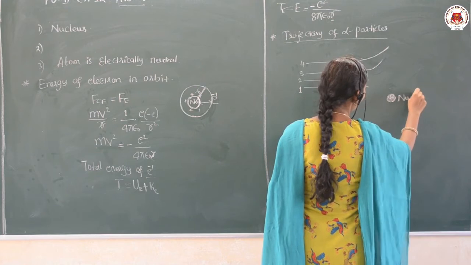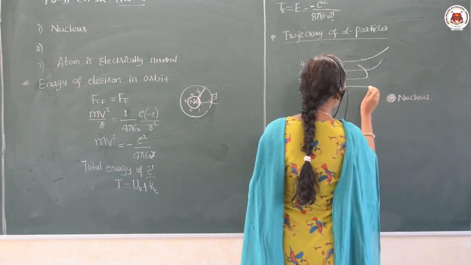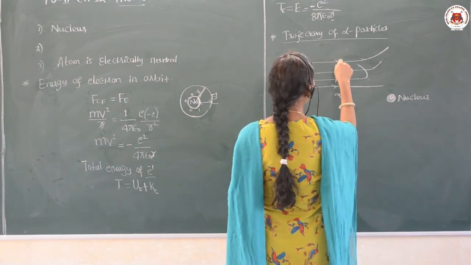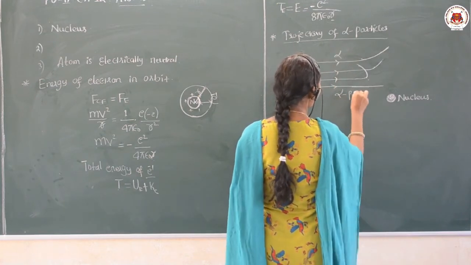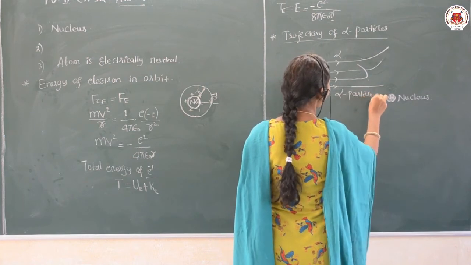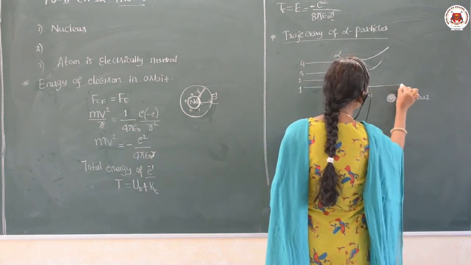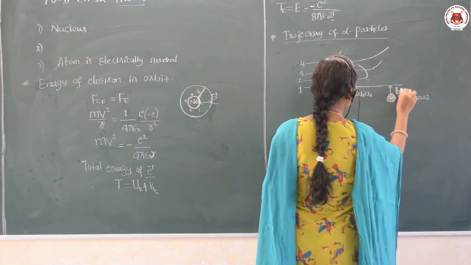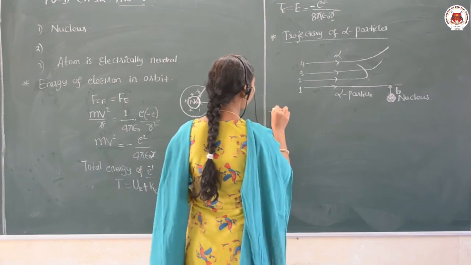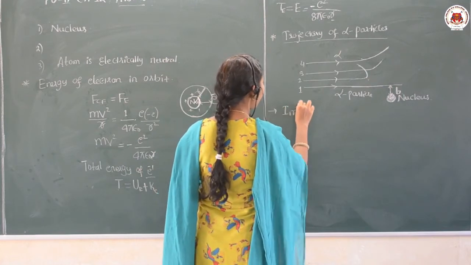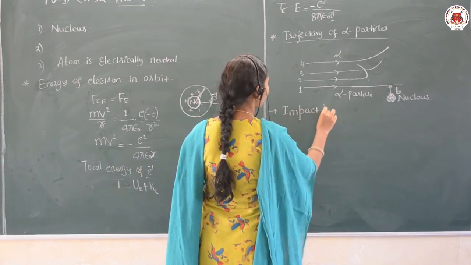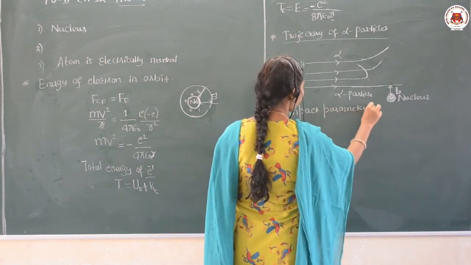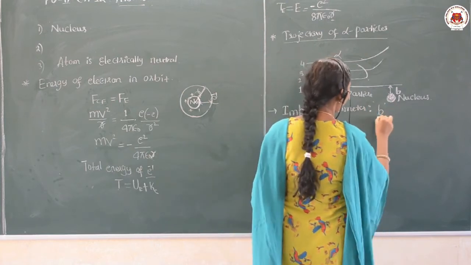From the nucleus of the gold foil, this is the path travelled by the alpha particles, right, and between the incident path and the nucleus there is one perpendicular distance. Yes, and that perpendicular distance is called the impact parameter, denoted by the letter b here.